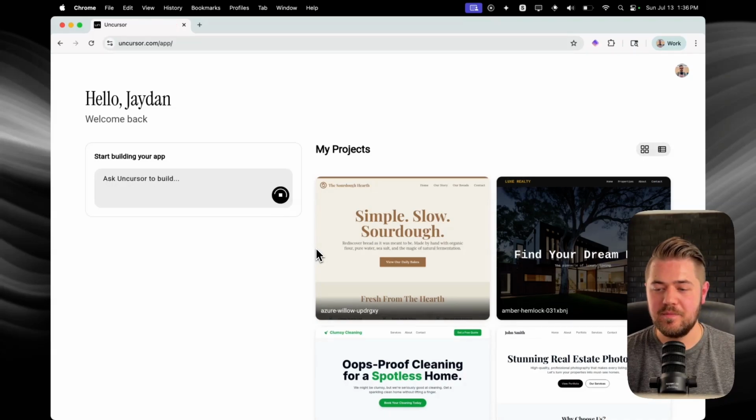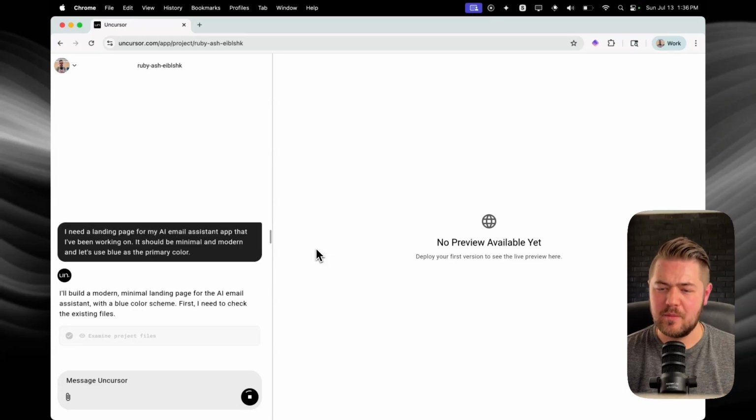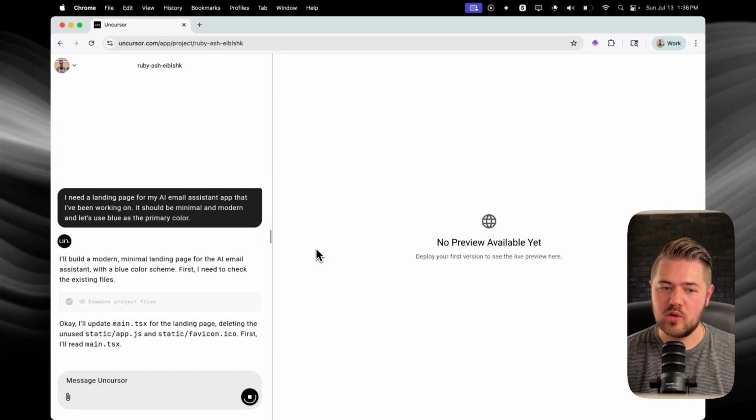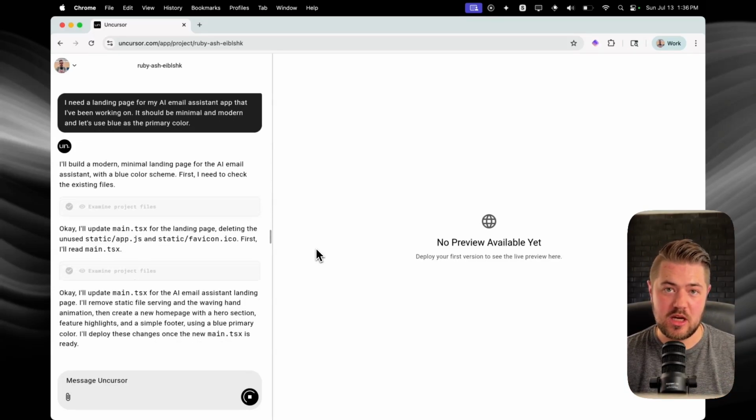So let's submit that. You'll see that it's pretty straightforward. It's very similar to other vibe coding apps out there like V0, Bolt, Lovable. But what you're going to see is that this is actually deploying live to the web when it's done with its changes. So you don't have to go and reach for a deployment tool or a deployment platform. It's kind of built into the product. So you don't have multiple things that you're paying for, like the hosting is built in. You obviously could take the code that this generates and go use a different hosting platform if you want to.